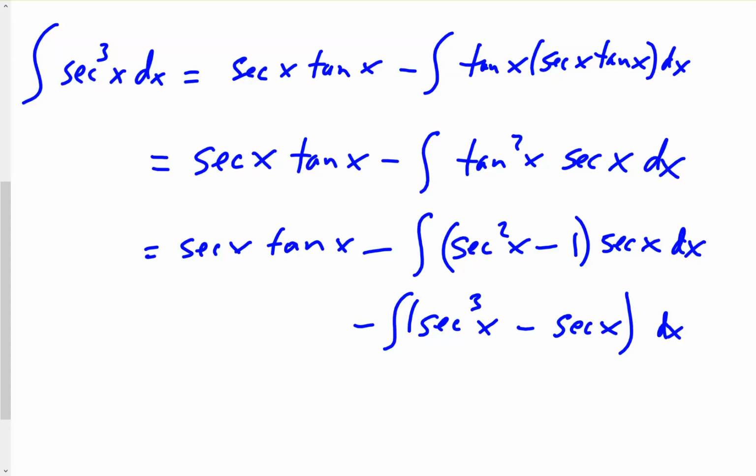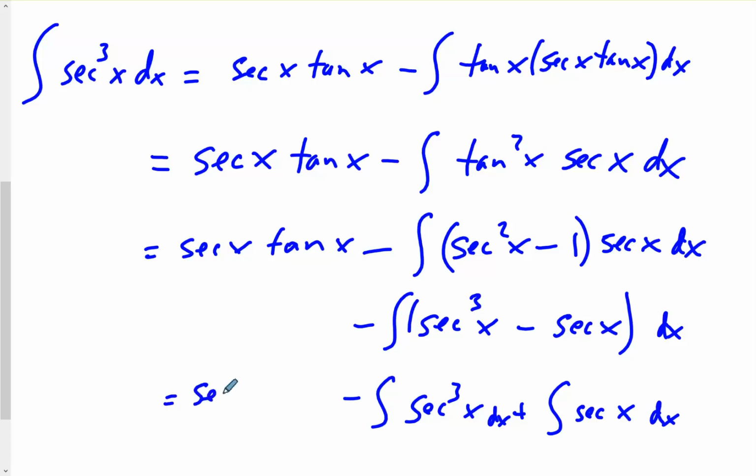I'm going to show you this technique we did earlier in the year. So we have minus integral of secant cubed x. Now if you do the minus of a minus, we have plus integral of secant x. So this one gets a dx, this one gets a dx. Now we still have the secant x tan x, and we have the integral of secant cubed x dx.